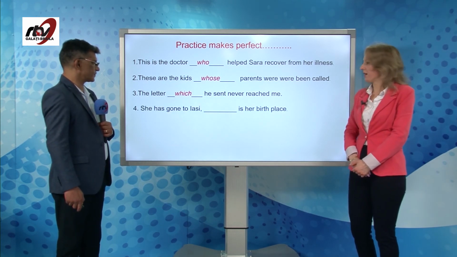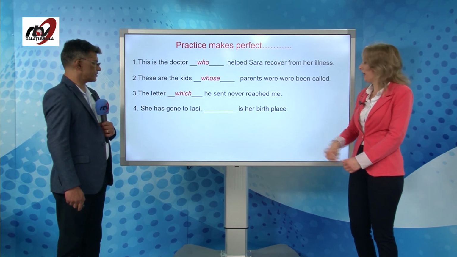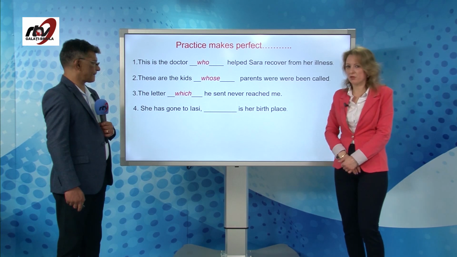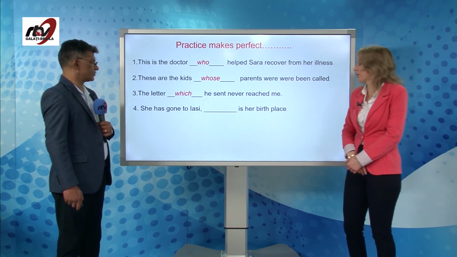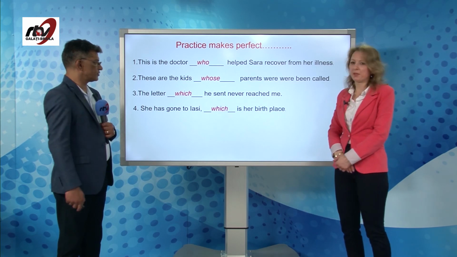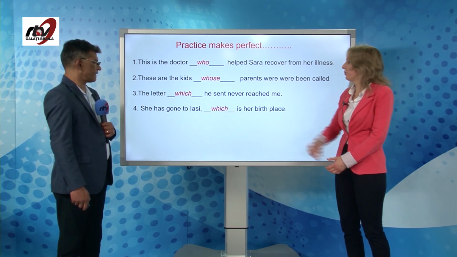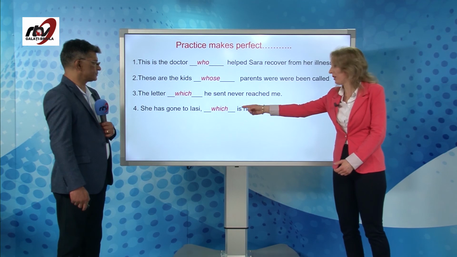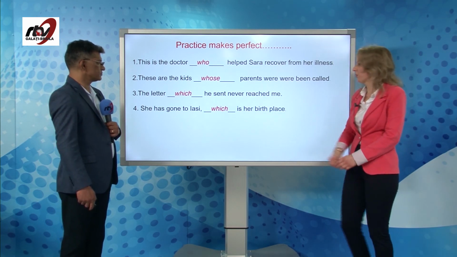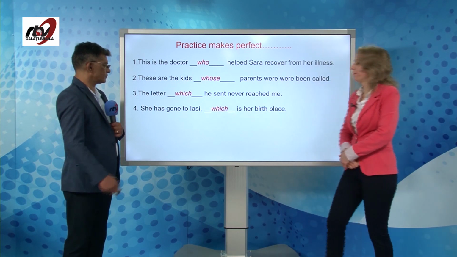Okay, let's take the fourth one. She has gone to Iași, comma, is her birthplace. We know that she has gone to Iași and we do not want to know if Iași is her birthplace or not. But we use which, but we can't use that because we've got a comma here.